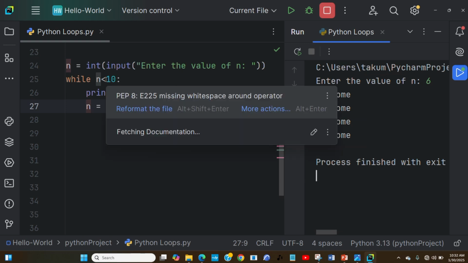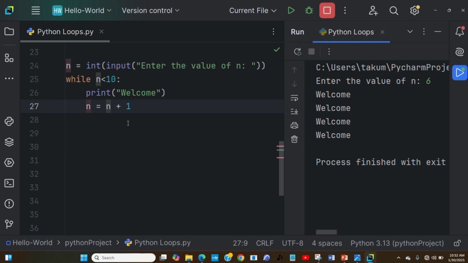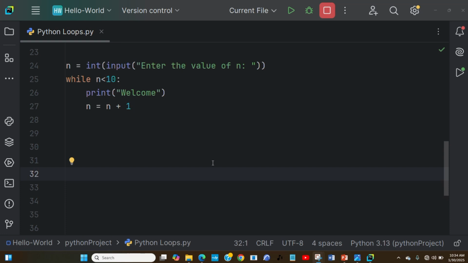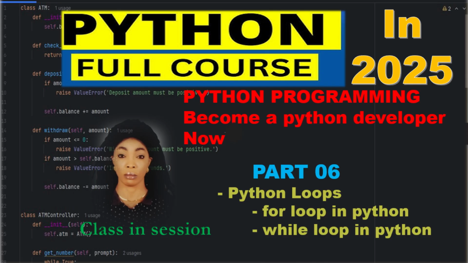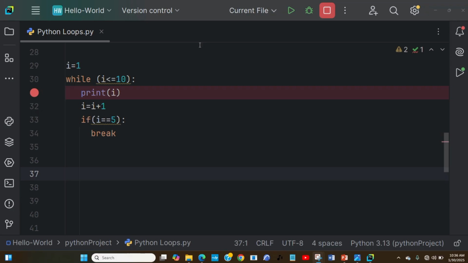So depending on what you're working on, you can manipulate it the way you want by giving the initial value based on your choice. This is another scenario where we are initializing the value of the variable I, which is equal to 1, and then we say while I is less than or equal to 10, print I, and then I is equal to I plus 1, which means I is incrementing. And now we are trying to use the break statement also in the while loop, as we did in the for loop. Now look at how we use it.